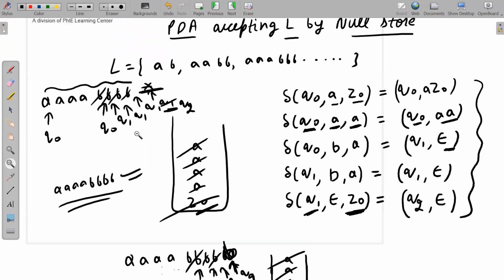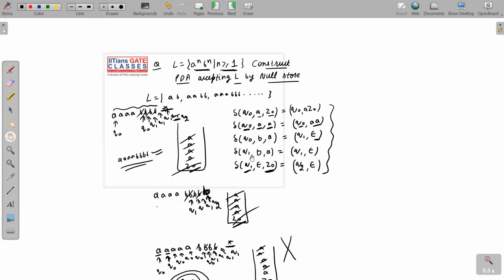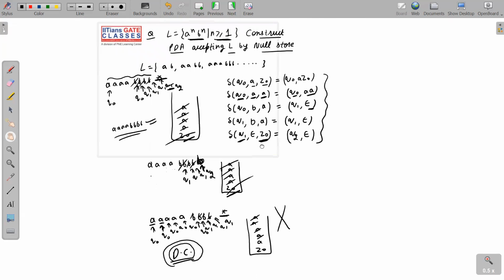I am putting everything on one slide so that you can note it down carefully. I think everything is visible to all of you. So this is the construction of PDA accepting L by null store. This is acceptance by null store. In case of null store, we do not have the concept of final state.